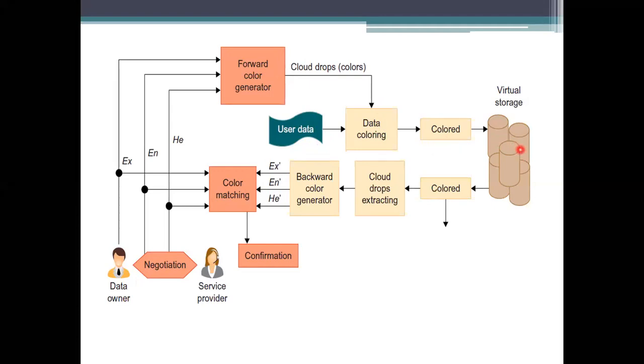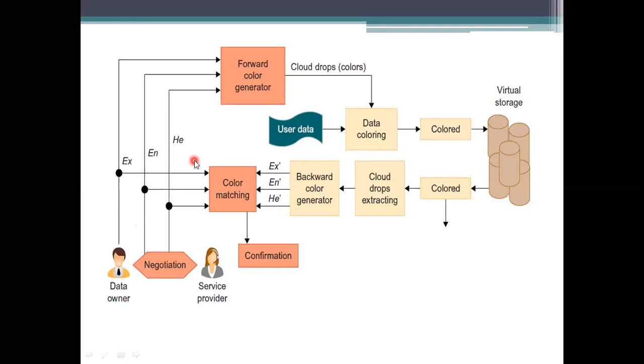So how are we going to give the access to that one? This one will act as the access to that one. How I am going to give the access here is, we need to take the colored object. So I am taking the colored object here. We need to extract the color drops here. So we need to specify the color generator. We need to match this color with this one, the owner or not. I need to match this color with this one.